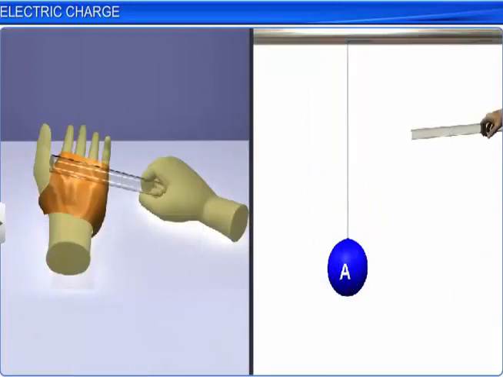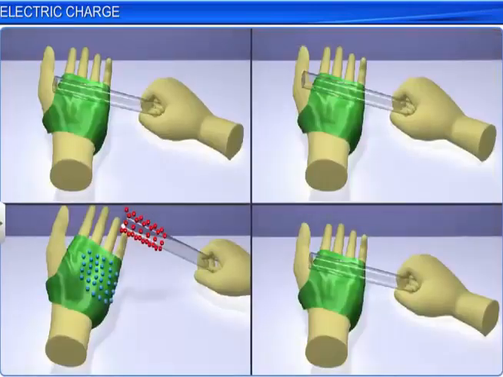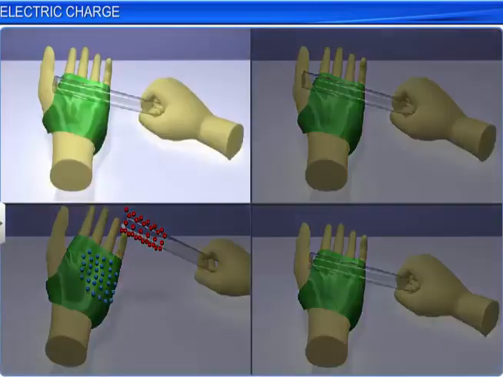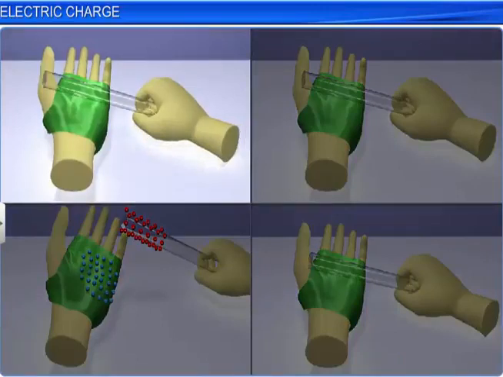These experiments prove that a body can be charged by rubbing against another body or by simply bringing a charged body in contact with another uncharged or neutral body. When the glass rod and silk cloth were first rubbed, they get electrified.